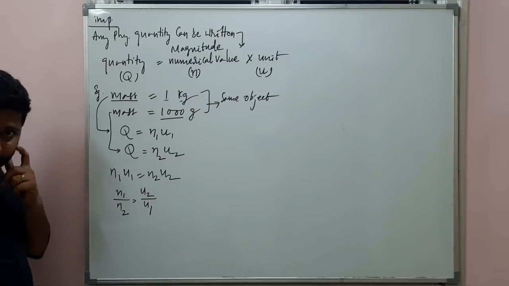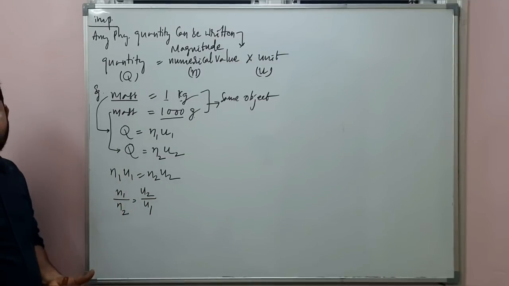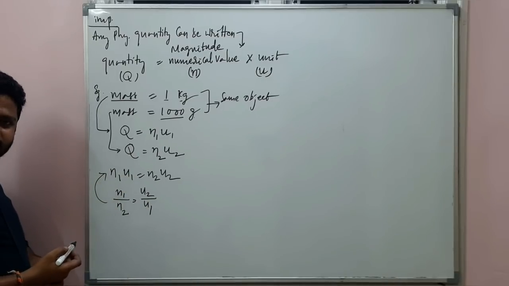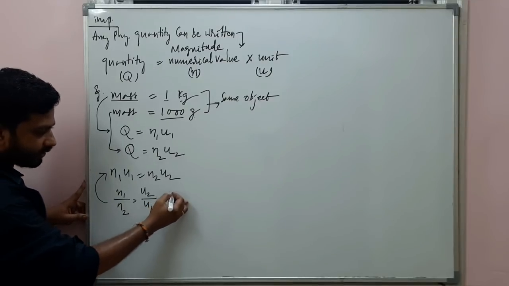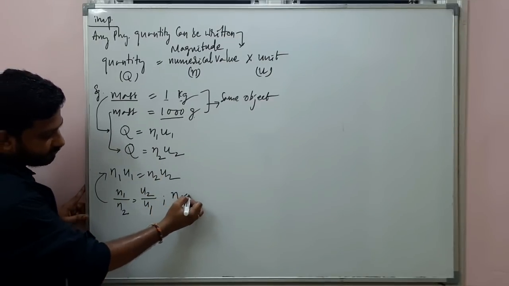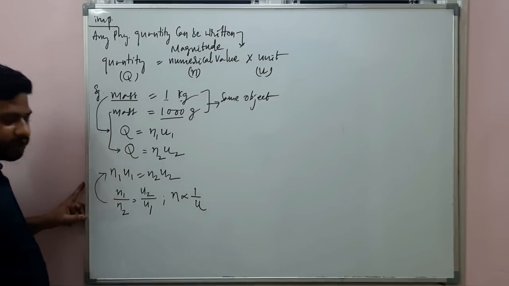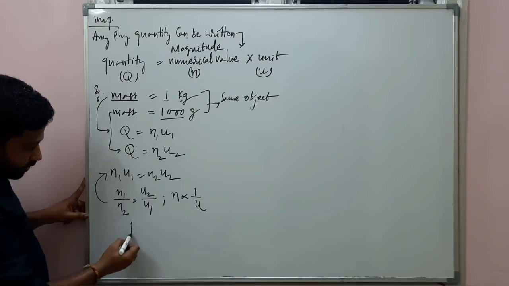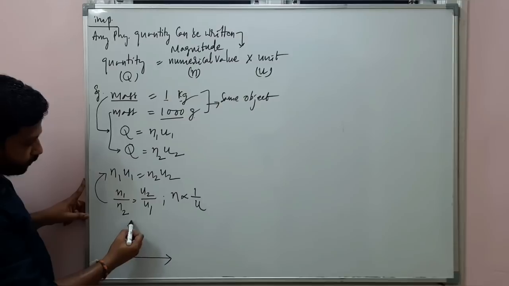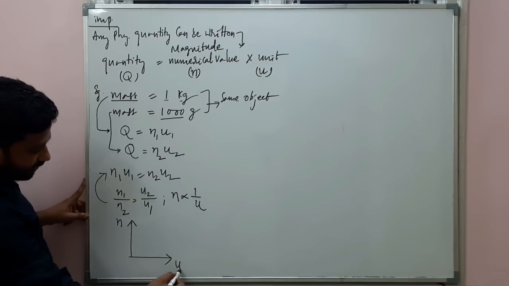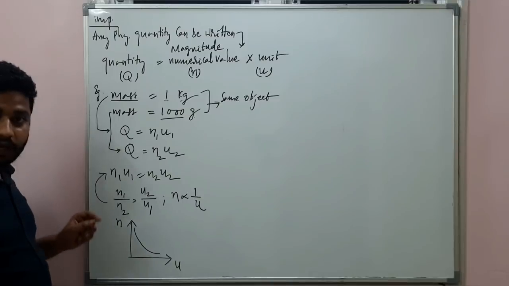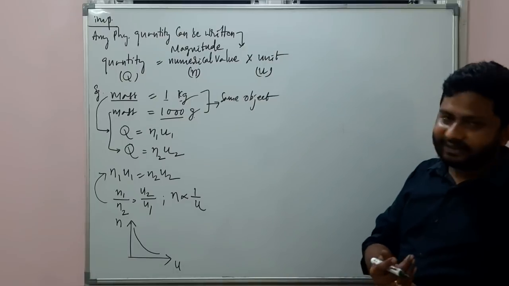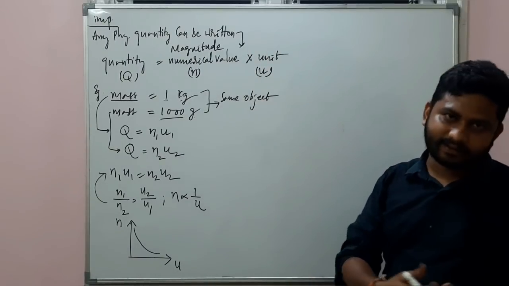Will you agree with this? You must agree. Cross multiply, you get the same. No confusions. From here, what I can write, numerical value is inversely proportional to unit. And the graph for A inversely proportional to B, you get like this. This is N and this is U and this is the graph. Last class we discussed about the graph. A is inversely proportional to B, the graph will look like this. What you should understand here.